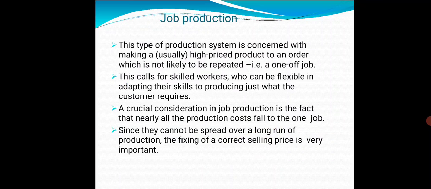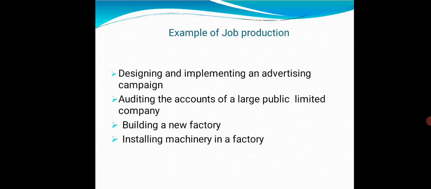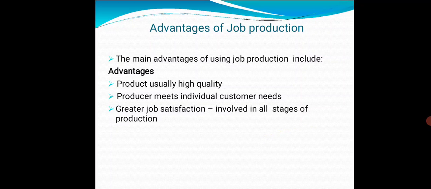Since they cannot be spread over a long run of production, the fixing of a correct selling price is very important. Examples of job production: designing and implementing an advertising campaign, auditing the accounts of a large public limited company, building a new factory, installing machinery in a factory.